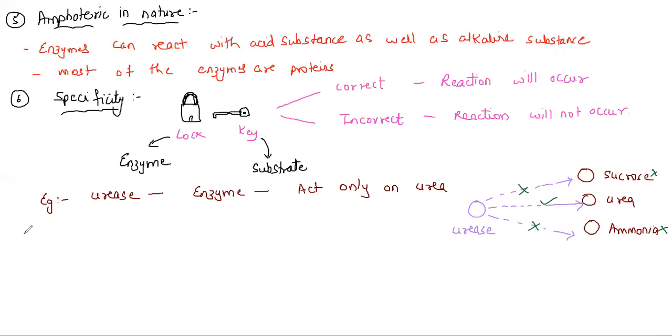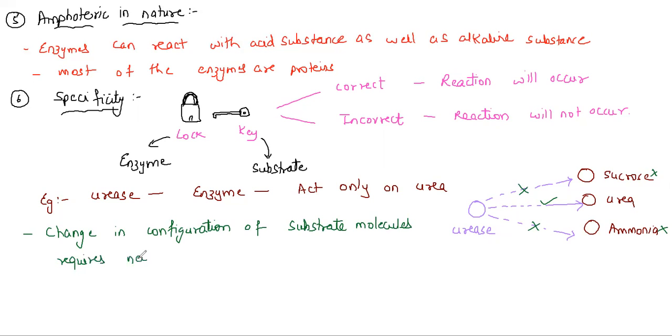The moment enzyme and substrate react with each other, there is a change in configuration of the substrate molecule. So remember, very important point: change in configuration of the substrate molecule requires a new enzyme. It means if I want a new enzyme, then there has to be a new substrate. This is again one of the very important properties that we need to focus on.